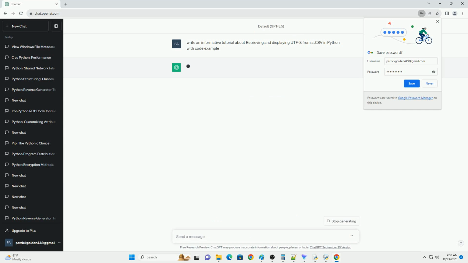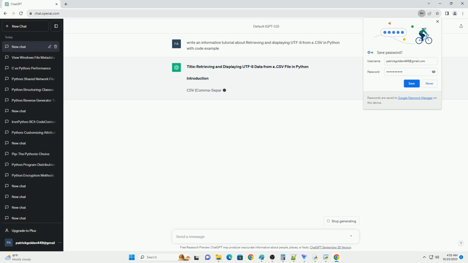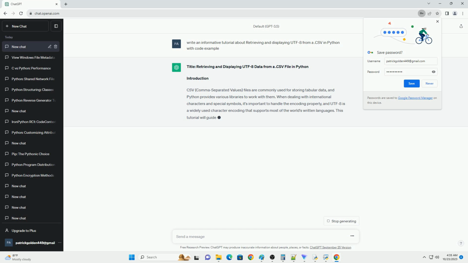In this tutorial, we will learn how to retrieve and display UTF-8 encoded data from a .csv file using Python. UTF-8 is a character encoding that supports a wide range of characters from various languages, making it suitable for working with diverse data. We will cover the following steps.